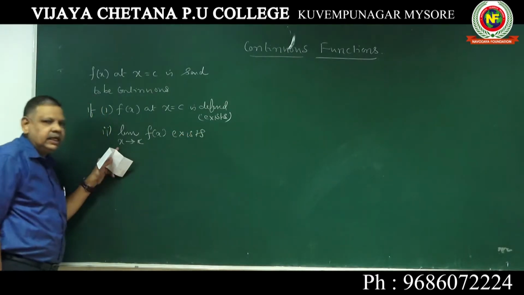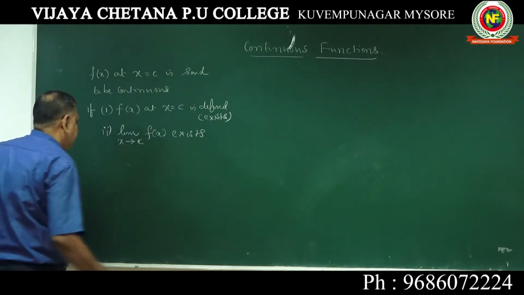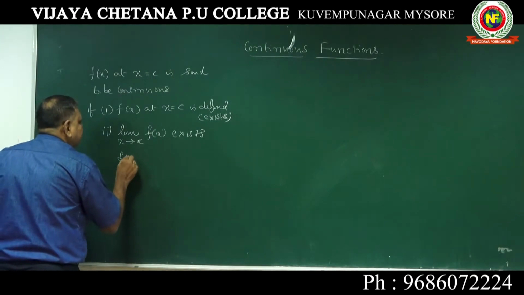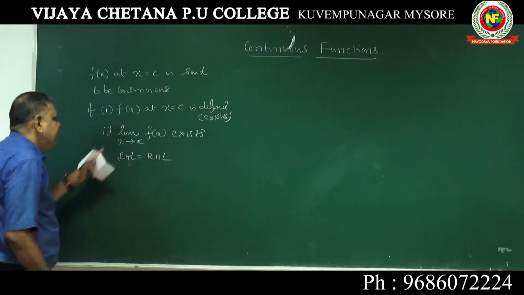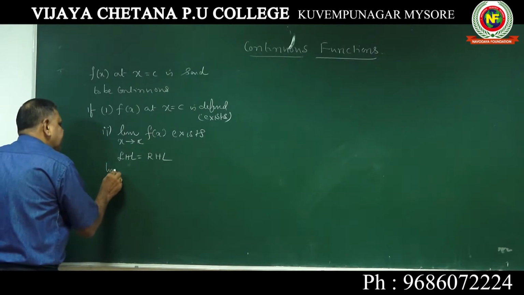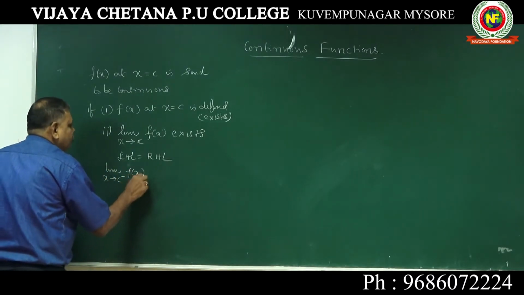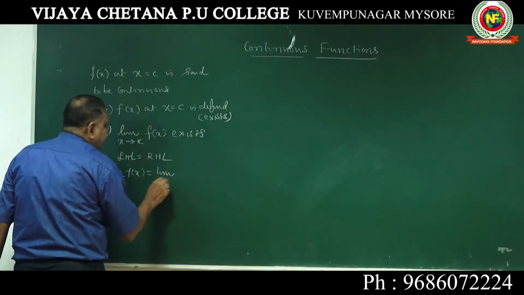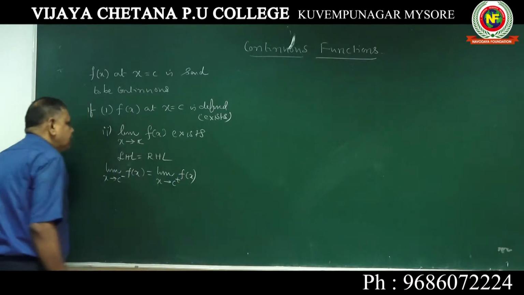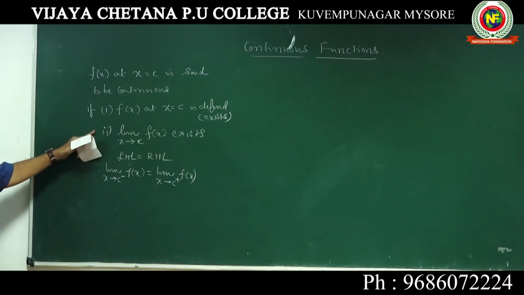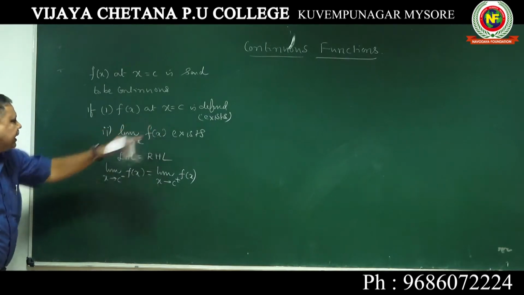When can this limit exist? I told you the condition is that the left hand limit is equal to the right hand limit. That is, limit x tending to c minus of f of x should be equal to limit x tending to c plus of f of x. Only if left hand limit is equal to right hand limit, then the limit exists. This is the second condition.